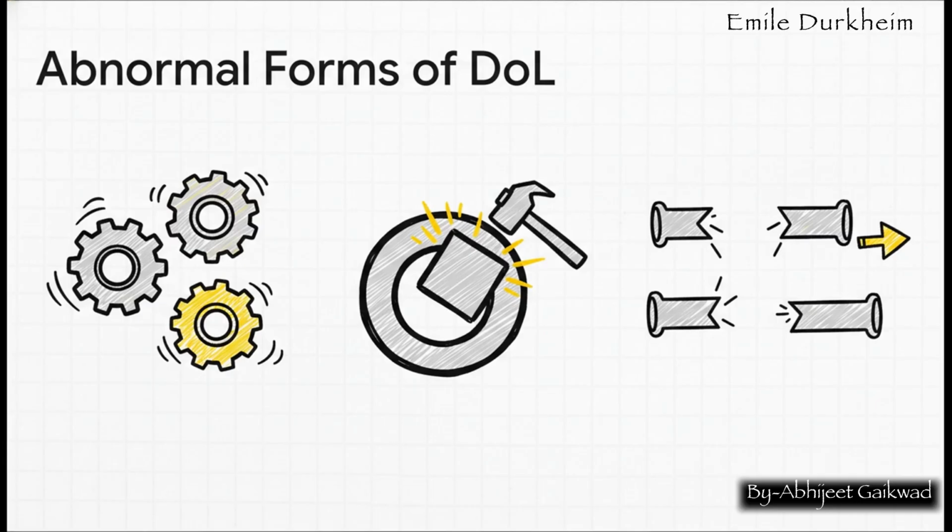Okay, time for a quick recap of this section. The core idea is the transition of societies from mechanical solidarity, which is based on likeness, to organic solidarity, which is based on interdependence from a high division of labor. But, and this is a key point, this modern system is not perfect. When it's not regulated well, it can lead to pathological states, like anomie and forced division of labor.